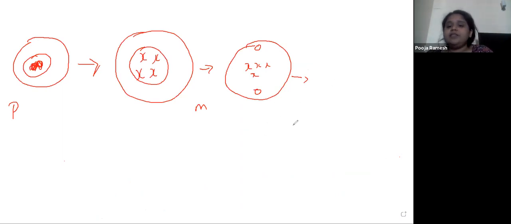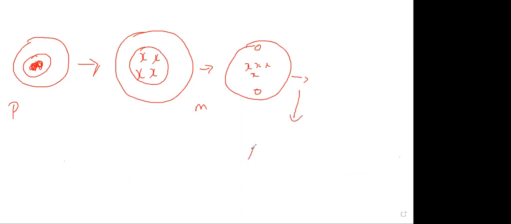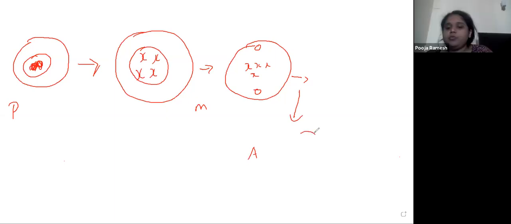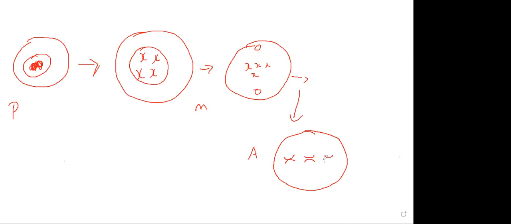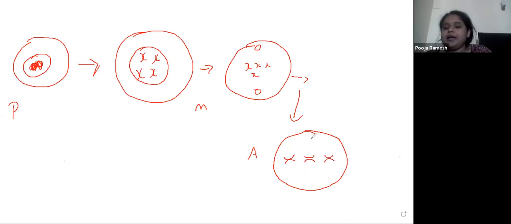When it is coming to the anaphase, let's check what will happen. These chromosomes are much more disciplined than human beings. They will come and align themselves in a straight line like this, and here you have one centrosome and another centrosome.